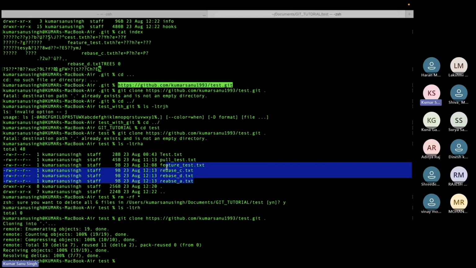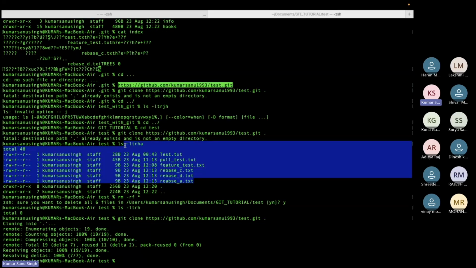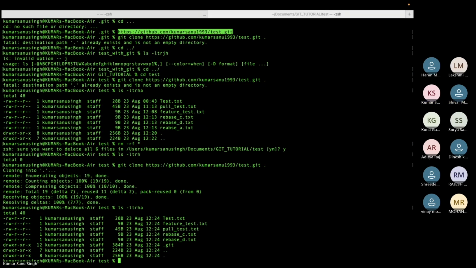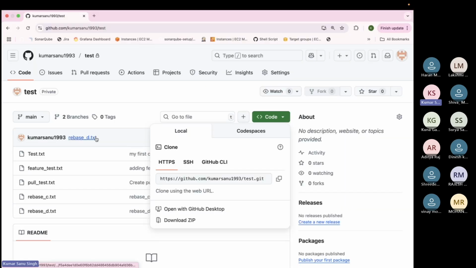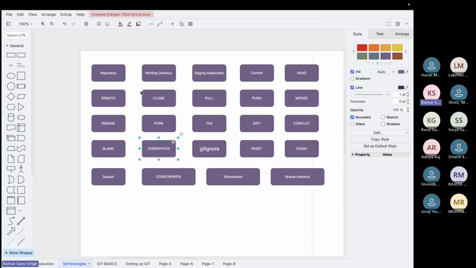So usually you should have an empty directory. Now I got the .git here also. Cool. So .git is a very important thing and we have to remember that. Okay, fork, a simple command.